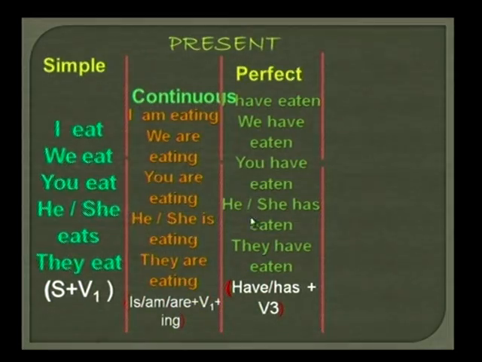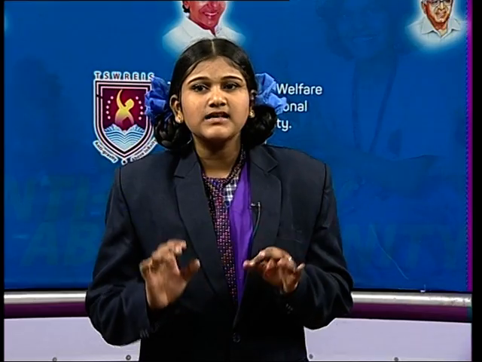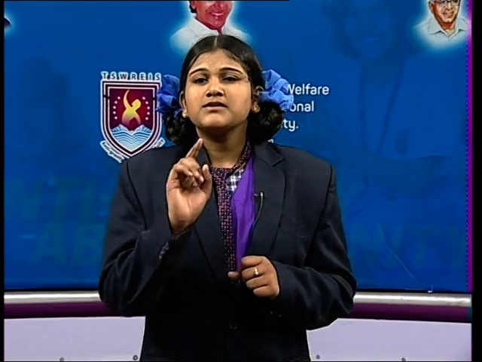In this present perfect tense, we have added have or has plus the V3 form of the verb. Remember friends, in perfect tense everyone must add the past participle form of the verb, whether it is present, past or future. In perfect aspect we must use the V3 form of the verb.